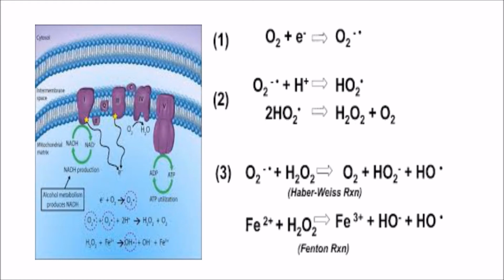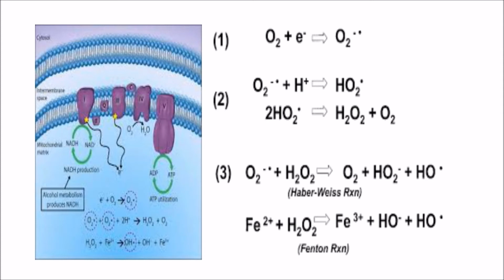So oxidative phosphorylation is there to convert oxygen to water and simultaneously to produce ATP. But if early leakage of electrons occurs from complex 1 and complex 3, then that will react with oxygen to form superoxide radical.